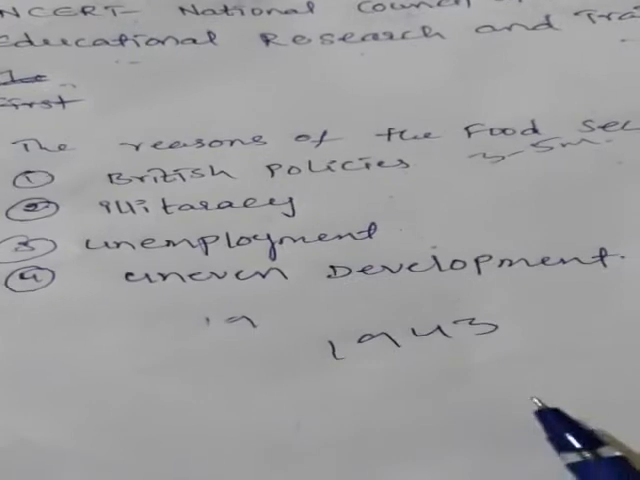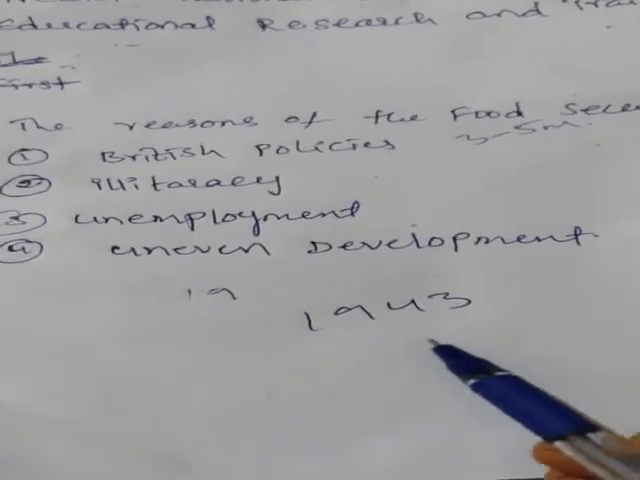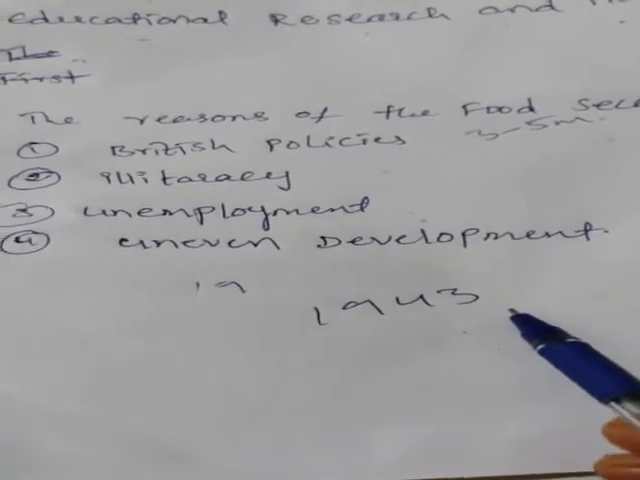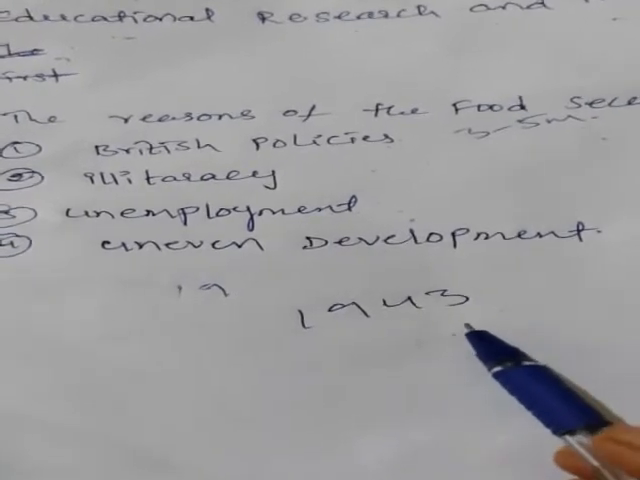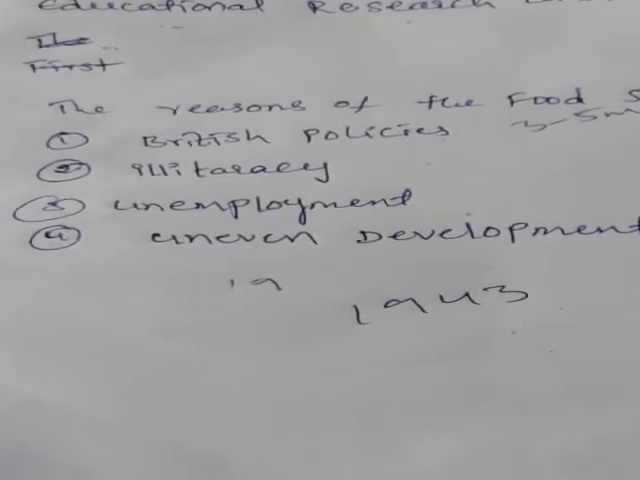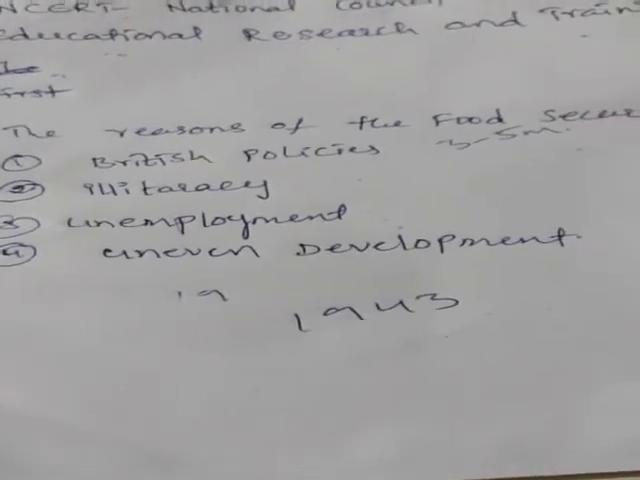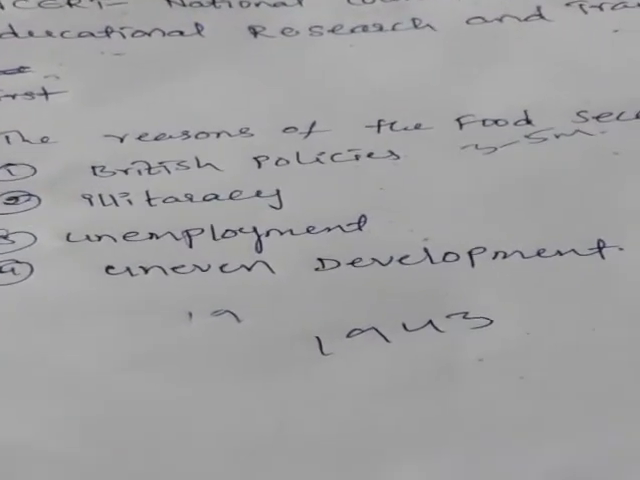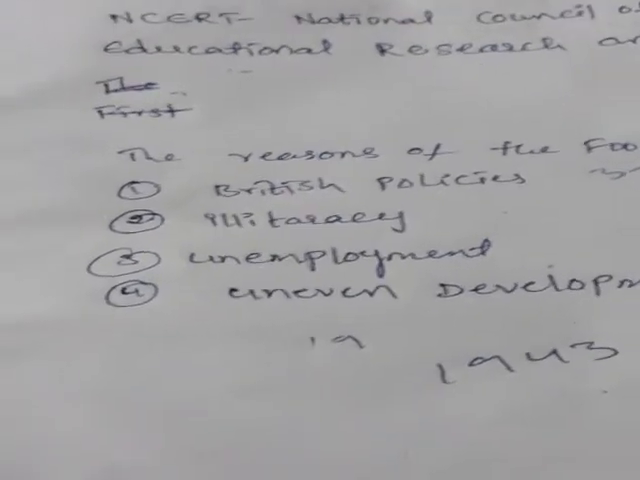In 1943, the Bengal famine. The main reason of the Bengal famine was insufficient supply of food grains. After the independence, the government provides food to each and every poor person. Government providing the food grains.